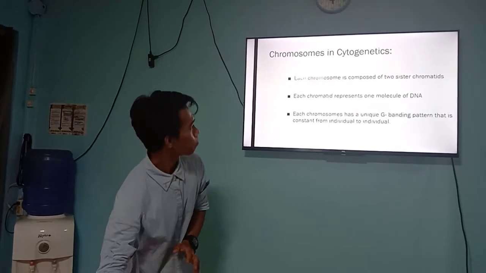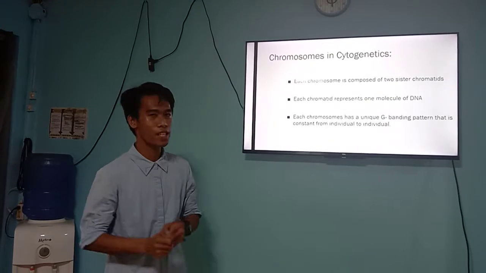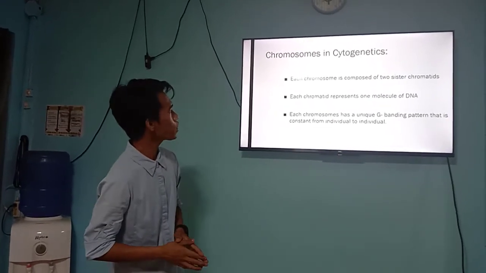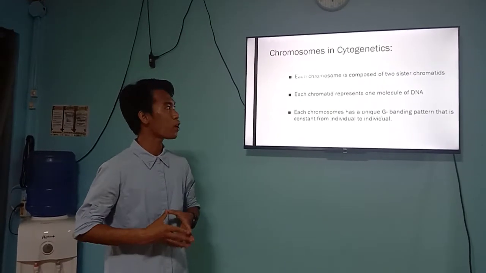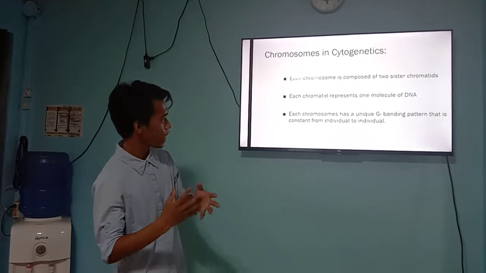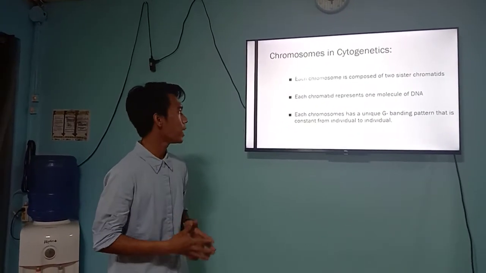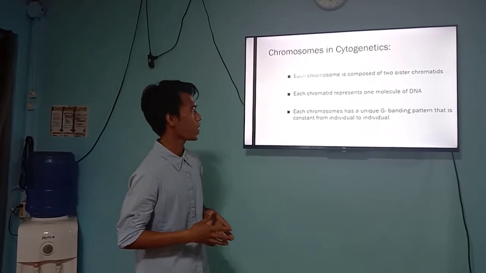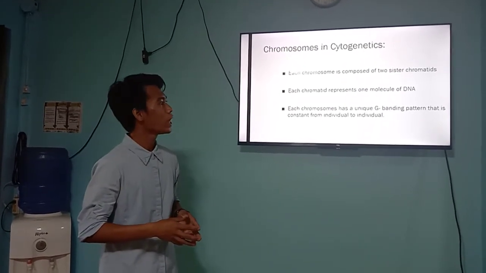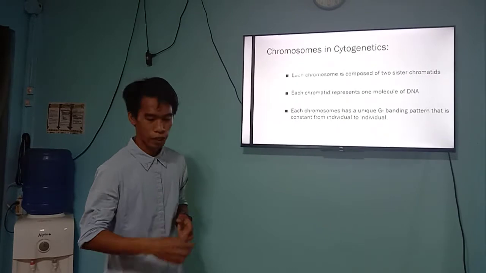So next, the chromosomes in cytogenetics. First, each chromosome is composed of two sister chromatids. Next, each chromatid represents one molecule of DNA. Then, each chromosome has a unique G-banding pattern that is constant from individual to individual.